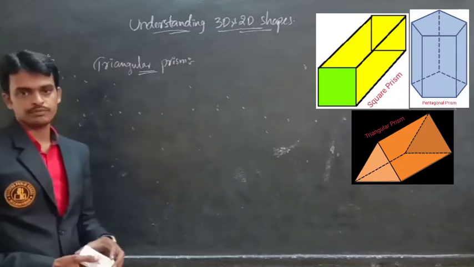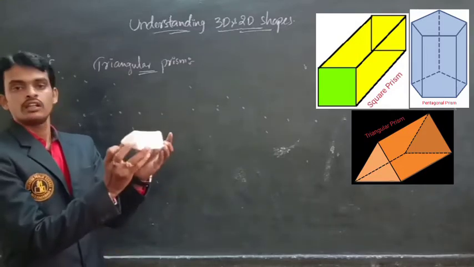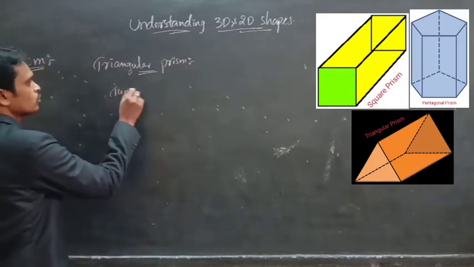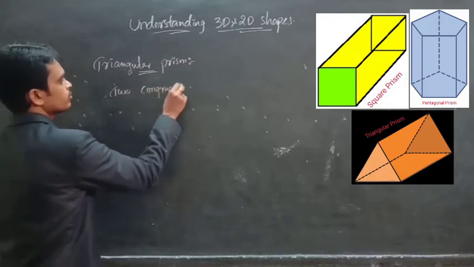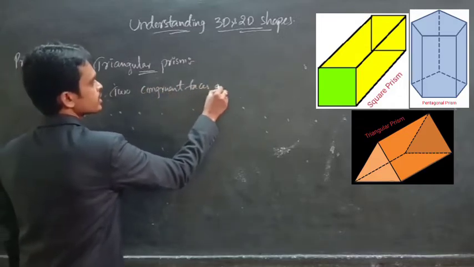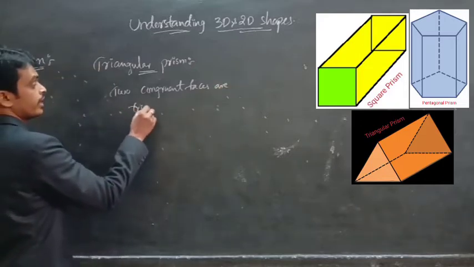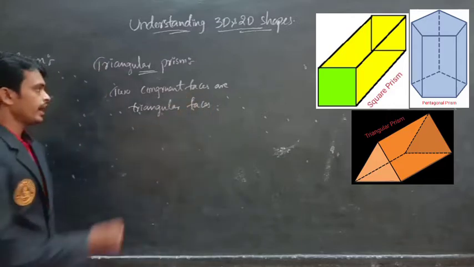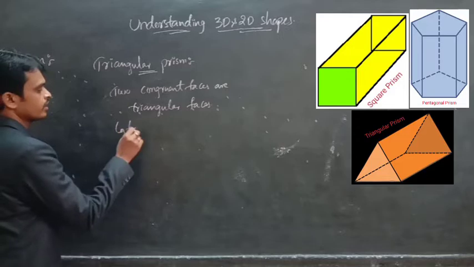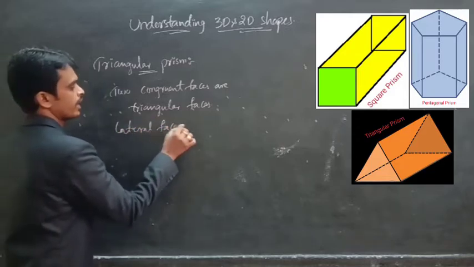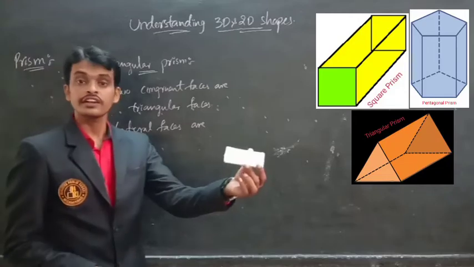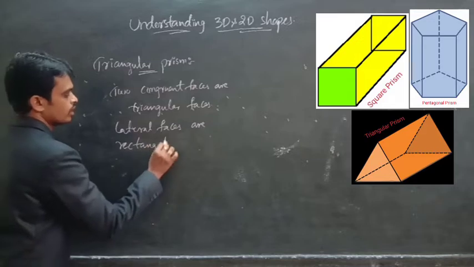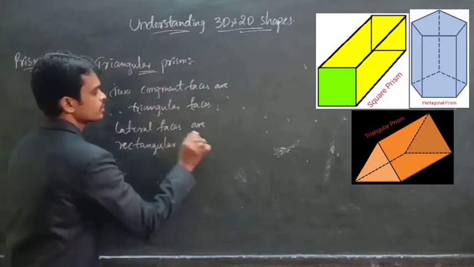Now triangular prism. In a triangular prism, the two congruent faces are triangular faces, and the lateral faces are rectangular faces.